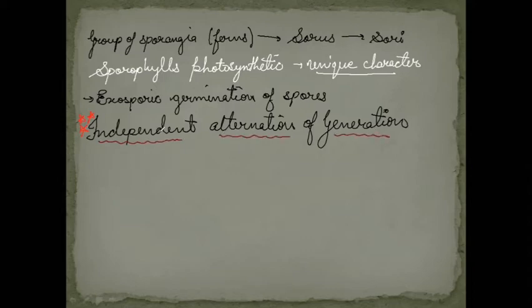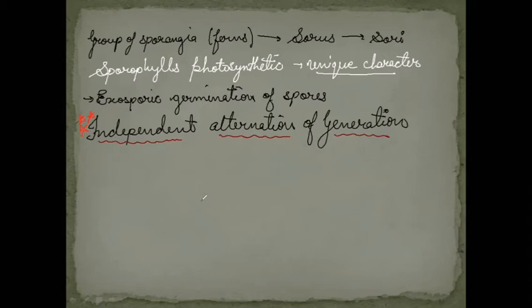Because the sporophytes and the gametophytes develop independent of each other. The gametophytes will develop in the soil, the sporophytes will develop in the soil. They will not depend on each other. So the two generations alternate without depending on each other. Hence we call it as independent alternation of generation.